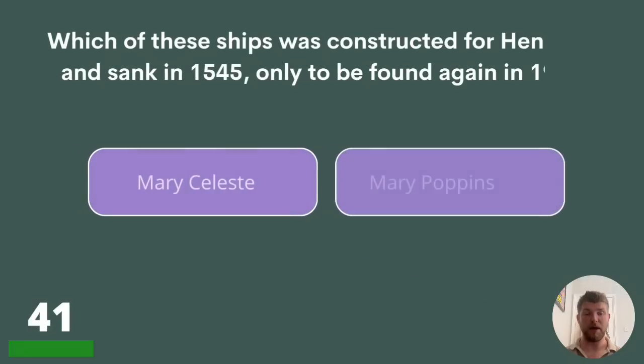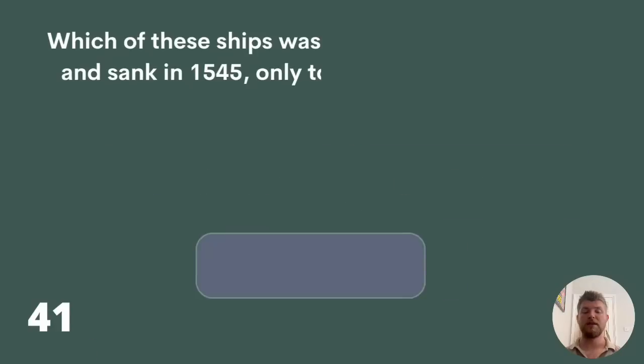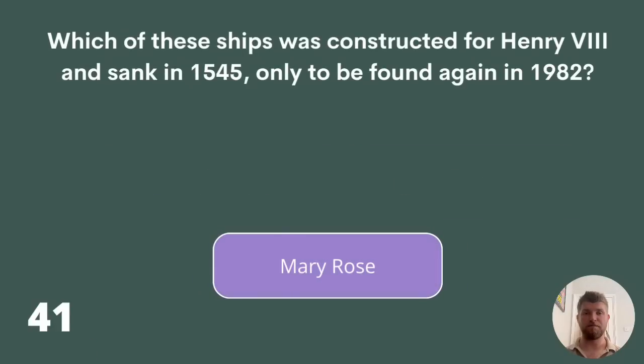Question 41. Which of these ships was constructed for Henry VIII and sank in 1545, only to be found again in 1982? Mary Celeste, Mary Poppins, or Mary Rose? The answer is Mary Rose.